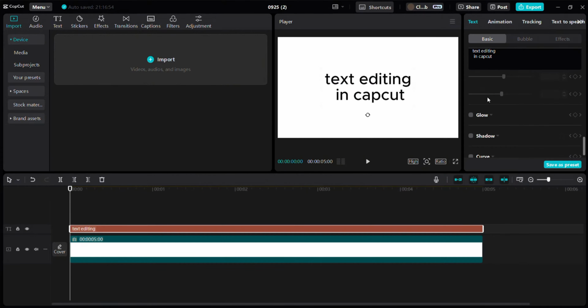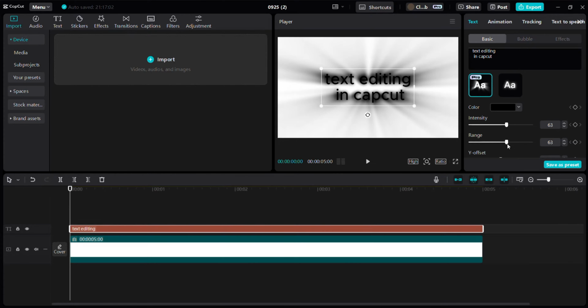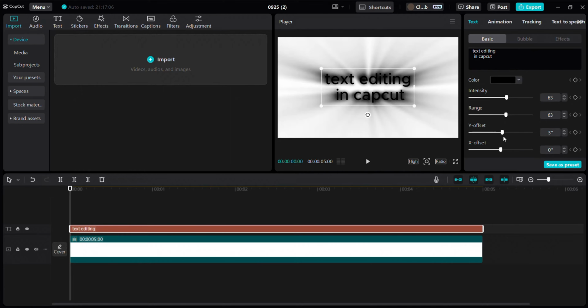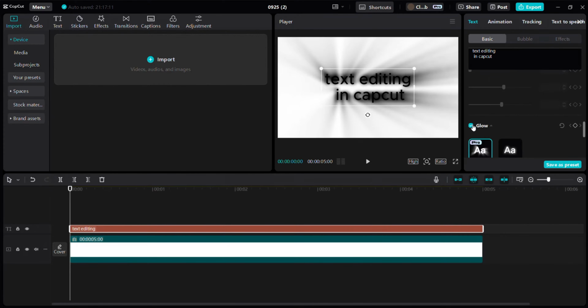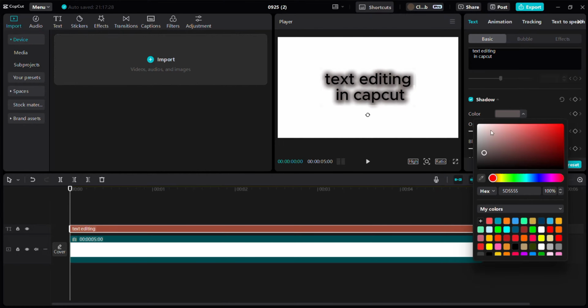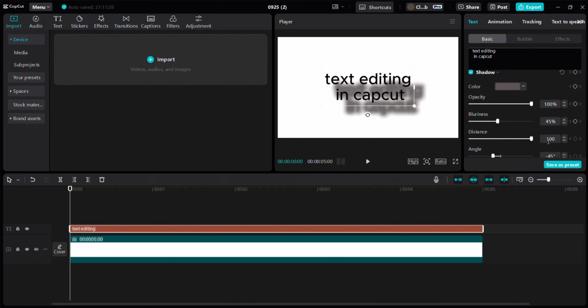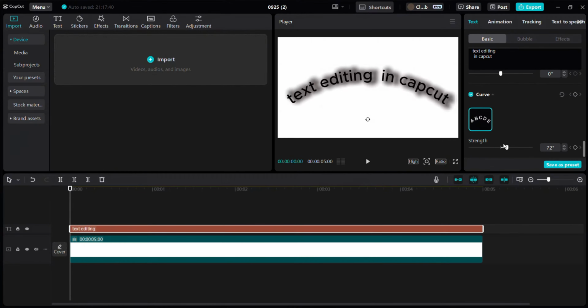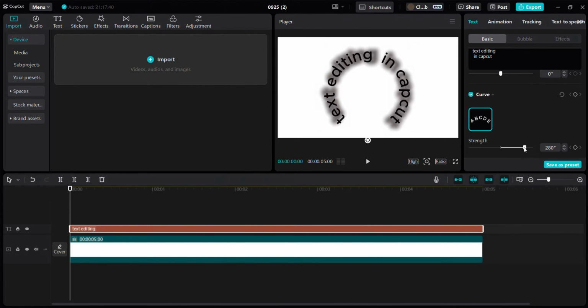Feeling creative? Add a glow to your text. You can control the intensity and even the direction of the glow to give your text a magical luminous effect. Now let's talk about shadows. You can add shadows to your text to create depth and dimension. You can adjust the blurriness to soften or sharpen the shadow and change the direction to perfectly complement your design. Oh, and here's something fun. You can even make your text curve. Go ahead and play around with it to give your design a dynamic twist.